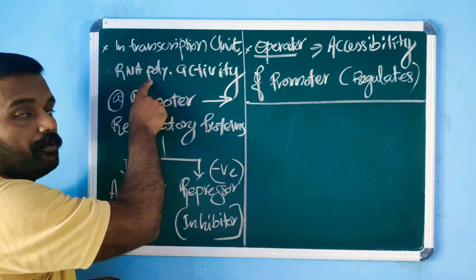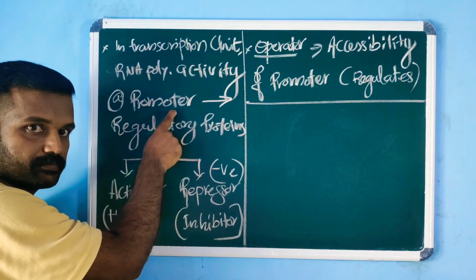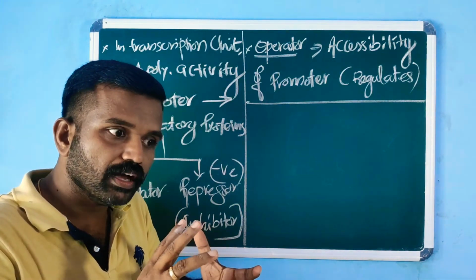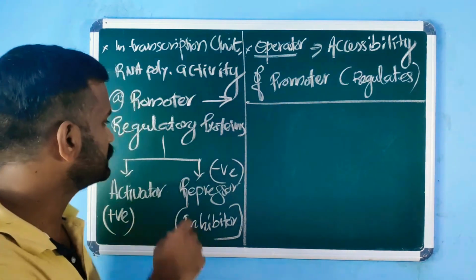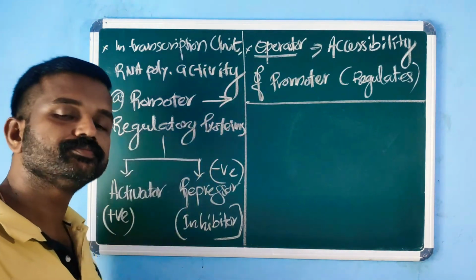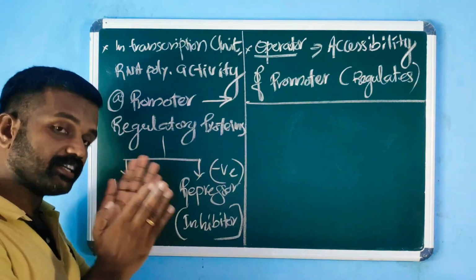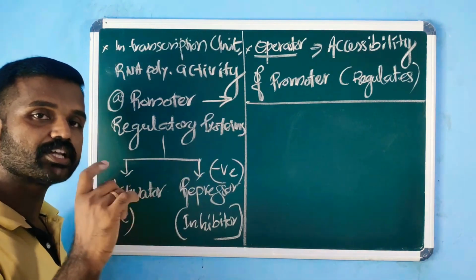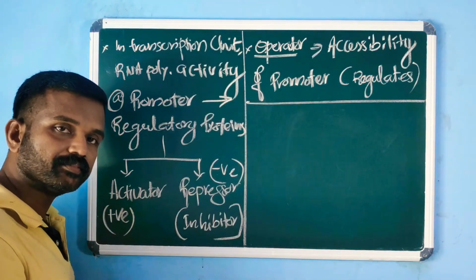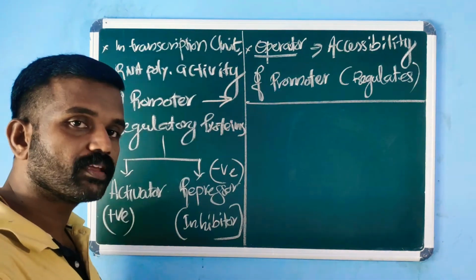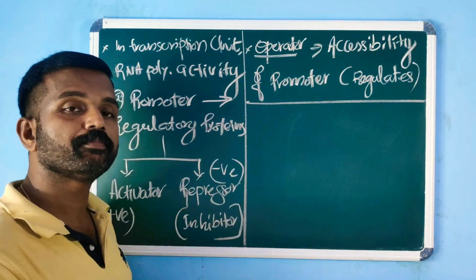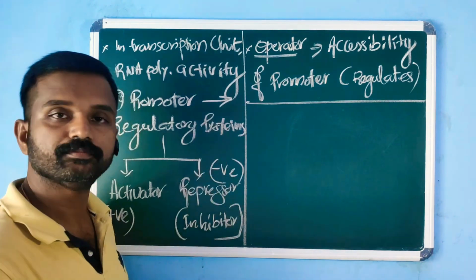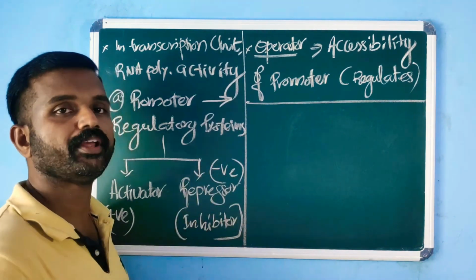The activity of RNA polymerase at the promoter sequence is in turn regulated by an interaction between a group of accessory proteins known as regulatory proteins. These regulatory proteins can regulate the process either positively or negatively. If it regulates the process by producing an activator, then we call it positive regulation. Instead, if it regulates the process by producing a repressor protein, then we call it negative regulation. Repressor protein is also known as inhibitor protein.